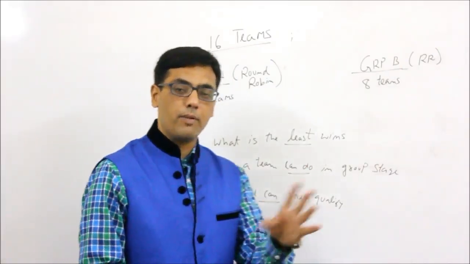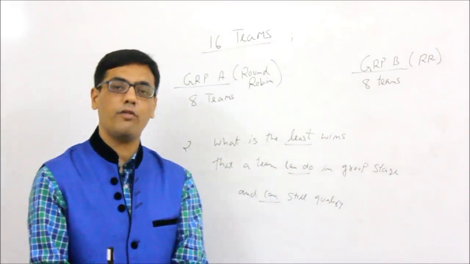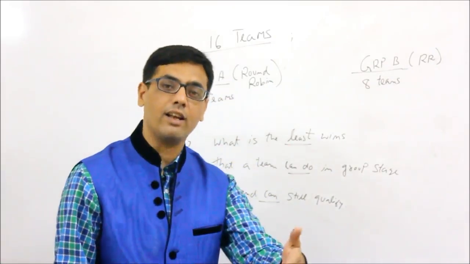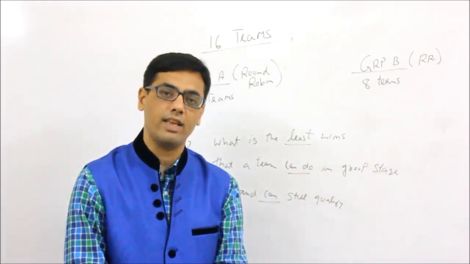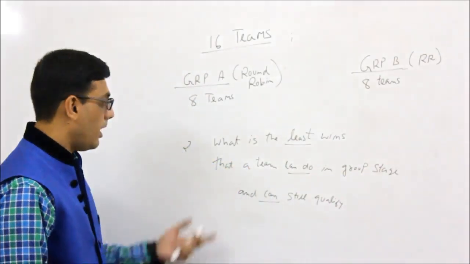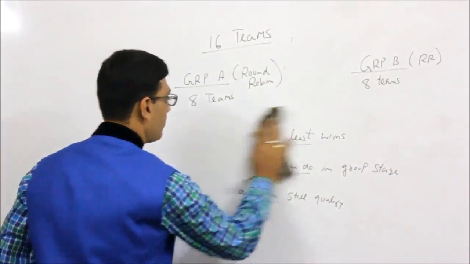So this is the complete inverse question. What is the least number of wins a team can have and still it might reach the next quarterfinal stage? So again, I hope you have understood the question.